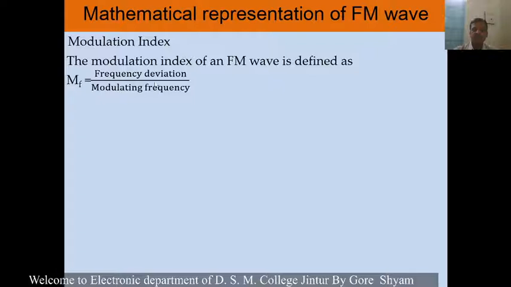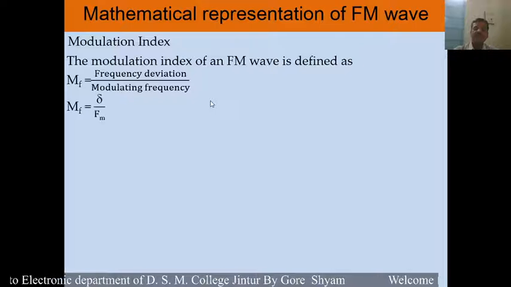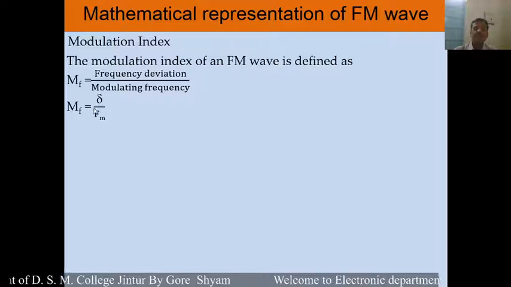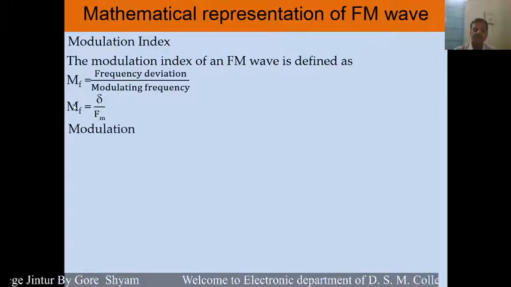MF is equal to frequency deviation divided by modulating frequency, and therefore we can write MF is equal to delta divided by FM. Delta is the frequency deviation, the change or deviation in the frequency, and the modulating frequency is represented by FM. So this is the modulation index.